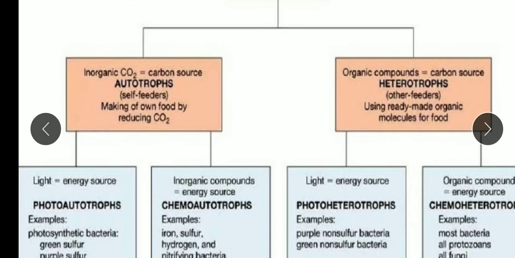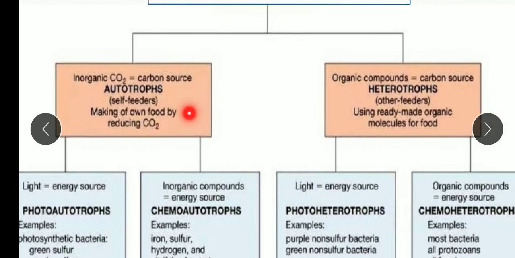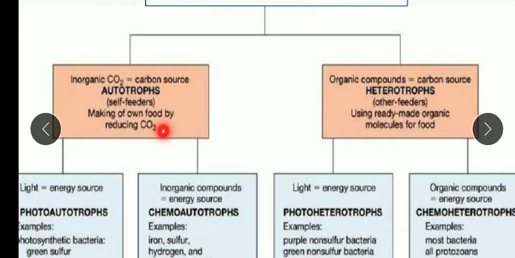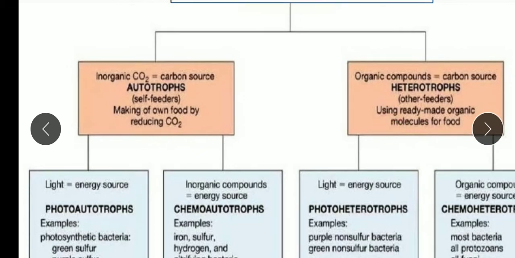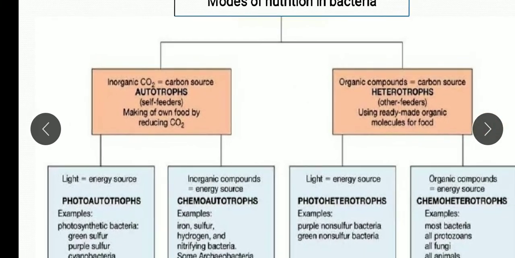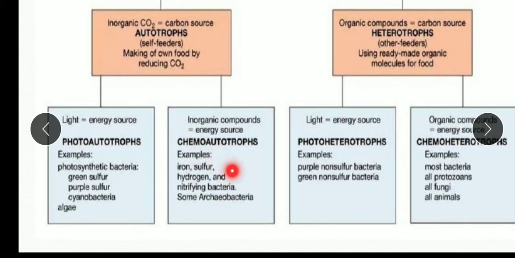The autotrophs' carbon source is atmospheric carbon dioxide, making their own food by reducing the carbon dioxide, while heterotrophs use ready-made organic molecules for food. An organic compound is their carbon source. Now these autotrophic bacteria are of 2 further types, photoautotrophs and chemoautotrophs. Photo means light, chemo means chemical, that is inorganic compounds.